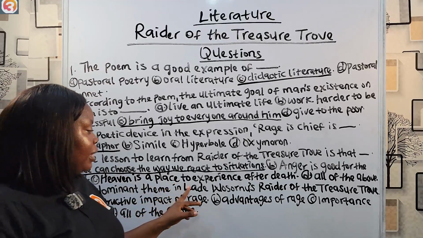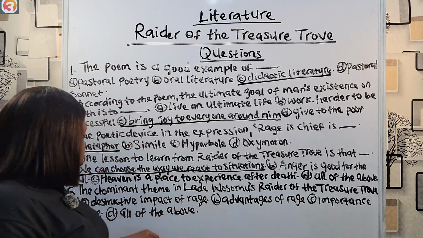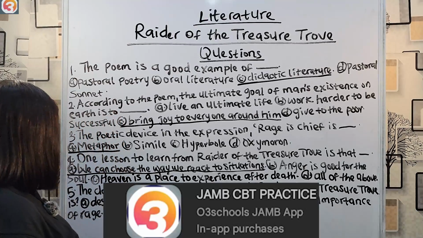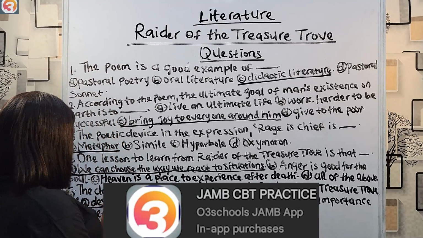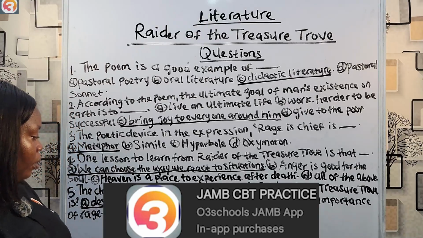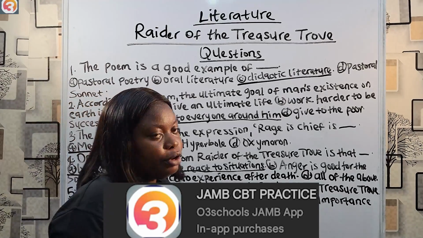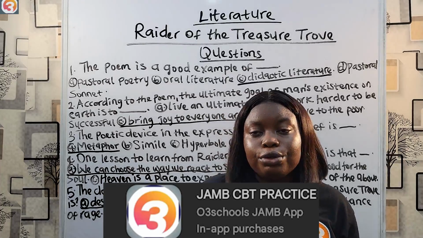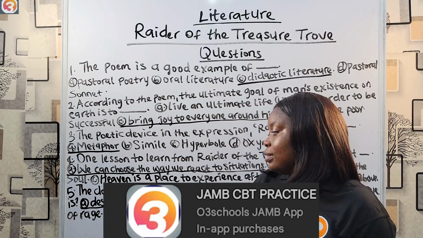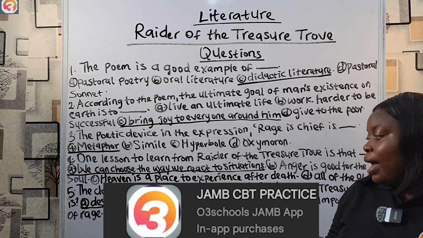The dominant theme in Lade Warsonu's Radar of the Treasure Trove is destructive impact of rage, advantages of rage, importance of rage, all of the above. Destructive impact of rage. The poem tells us that rage is capable of robbing us of life, robbing us of all things good, all of that. So the dominant theme is the destructive impact of rage.